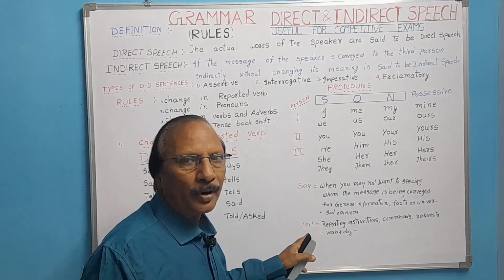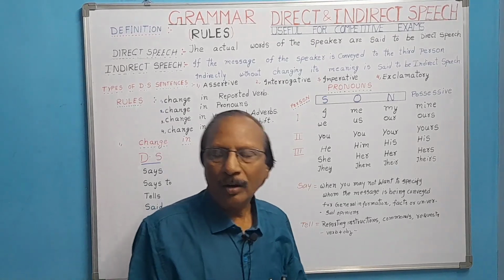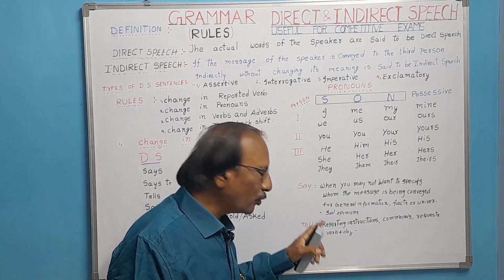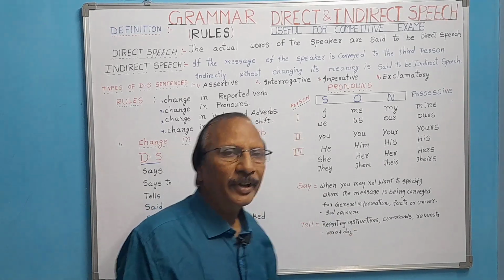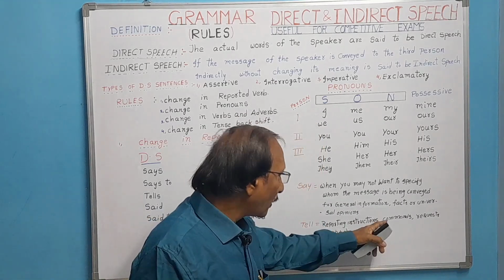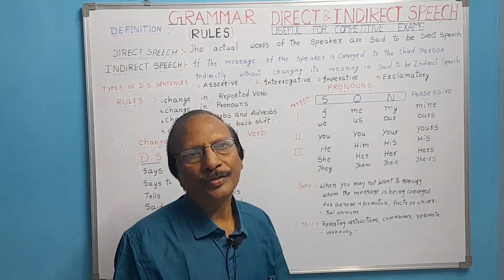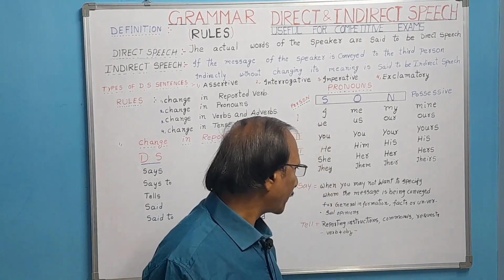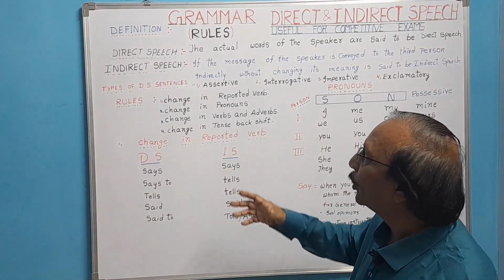And when we come to tell, it is a transitive verb. Always it requires an object. Remember, most important point. It is a transitive verb, it requires an object. It is used in reporting instructions, commands or requests. What are they? Tell is used in requests, commands and instructions. Now, not only these, some more rules are there we have to keep in mind.